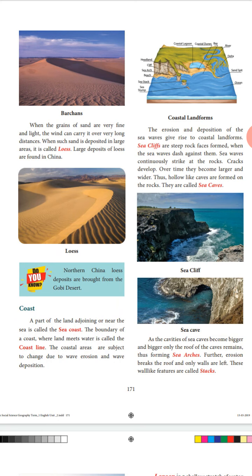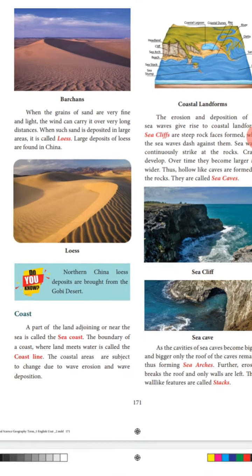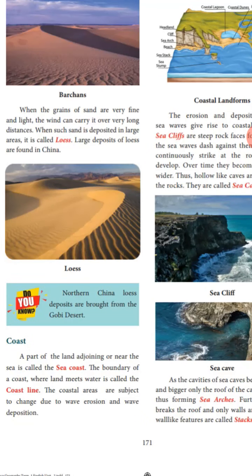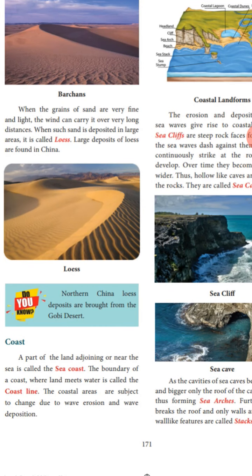Next creation is the sand dunes. When the wind blows, it lifts and transports sand, forming dunes called barchans. So when the grains of sand are very fine and light, the wind carries it over very long distances. When such sand is deposited in a larger area, it is called loess. So large deposits of loess are found in China.